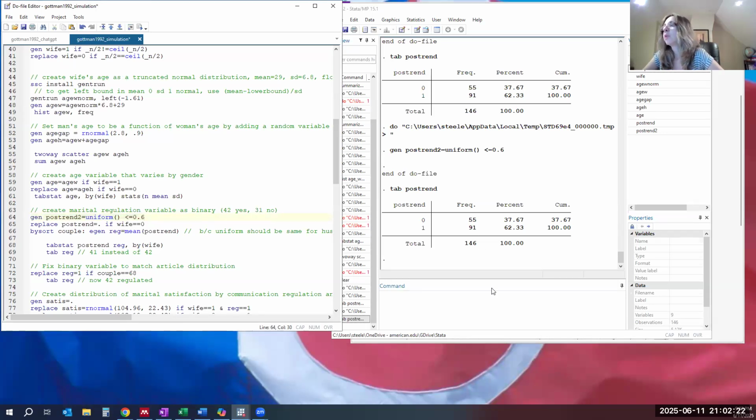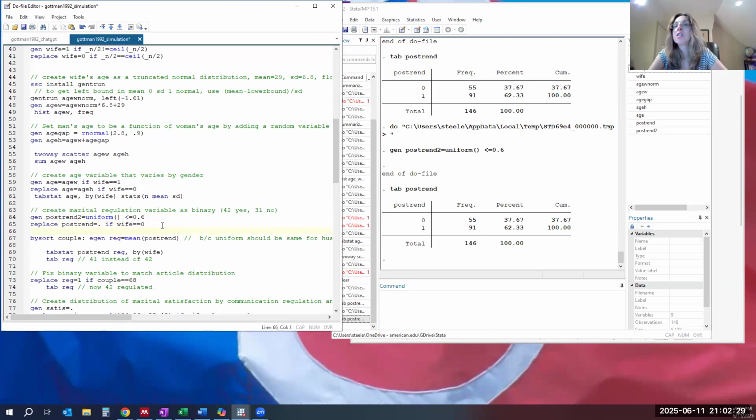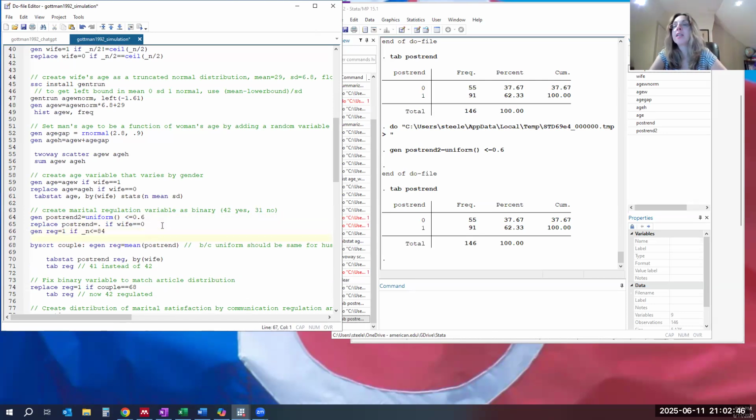Huh. Okay, here's what we're going to do. We are not going to do this randomly. We are going to say generate reg equals 1 if, so 42 and 42, if n is less than or equal to 84, and replace reg equals 0 if n is greater than 84.